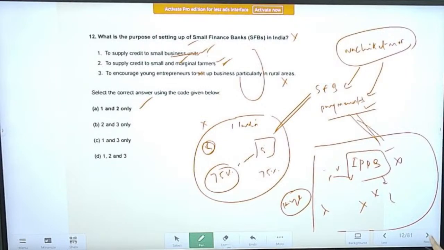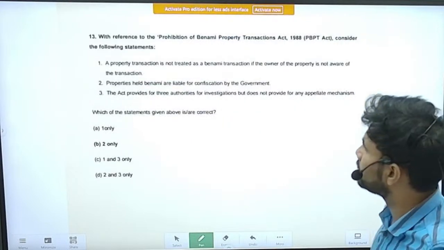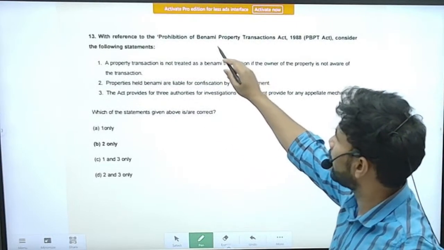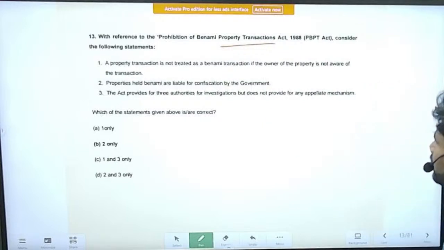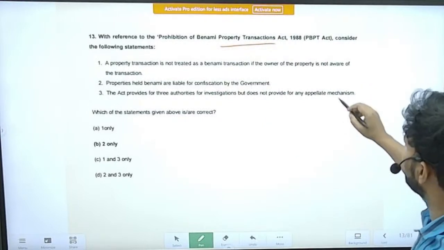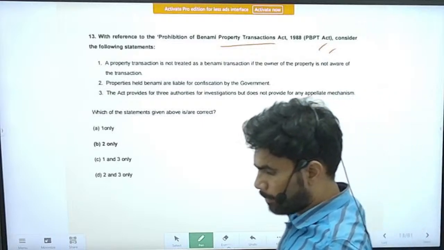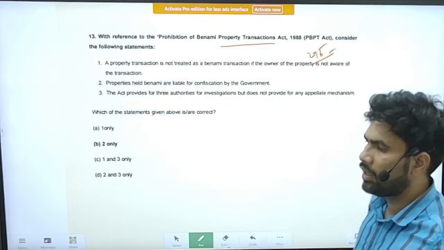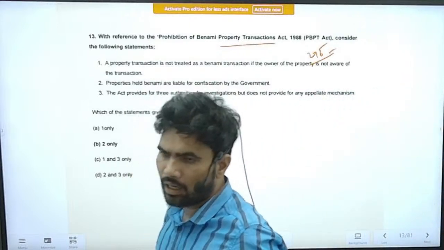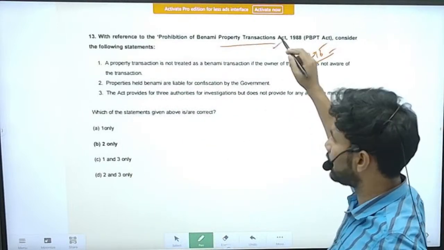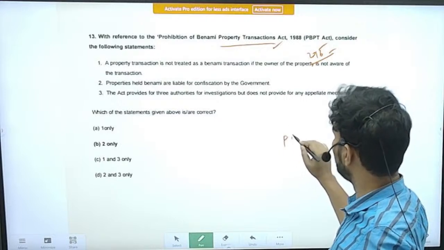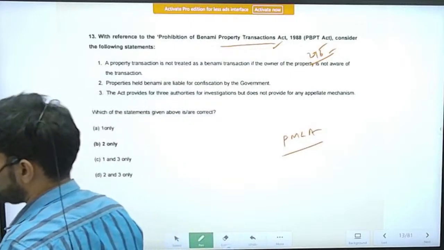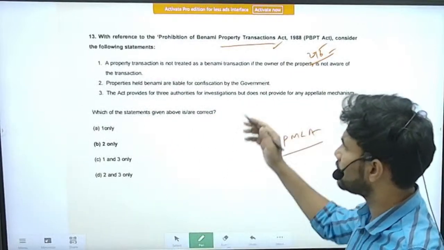Next question, question number 30. This act, the Prohibition of Benami Property Transactions Act. At that time, there was an amendment to this act. I think in 2016 itself there was an amendment to this act, and also an amendment to the PMLA, the Prevention of Money Laundering Act. That's why it is in the news.